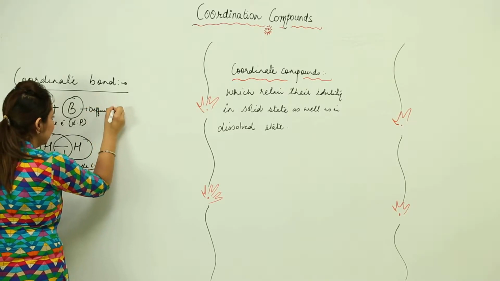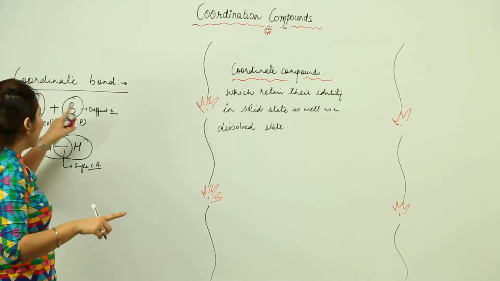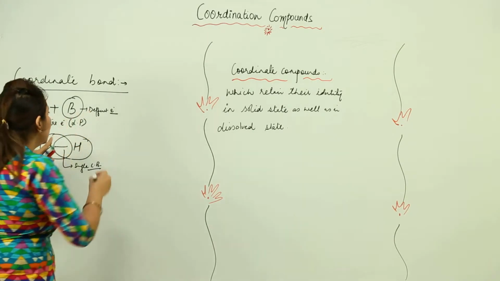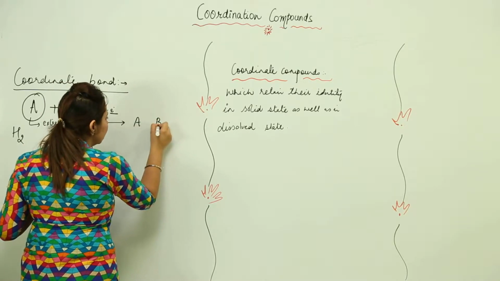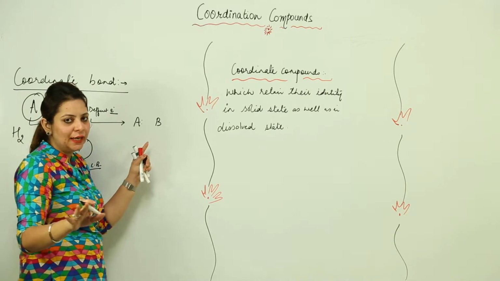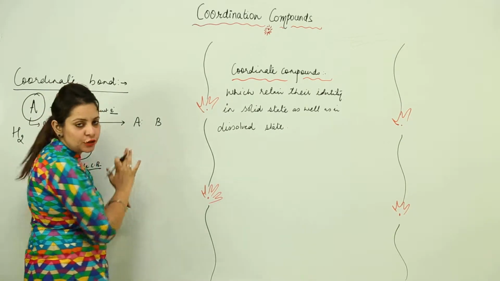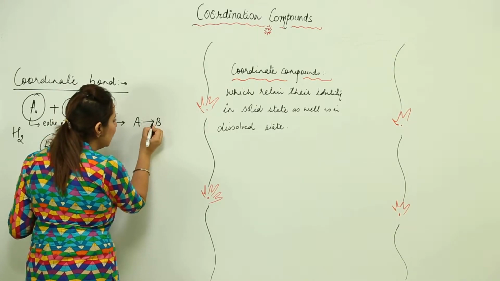So that means one has extra electrons and the other is deficient in electrons. So whenever there will be bond formation, the shared pair, obviously this has the extra electrons, let's say it has 2 electrons as extra electrons, and this is deficient of electrons. So here the shared pair is contributed by one atom.